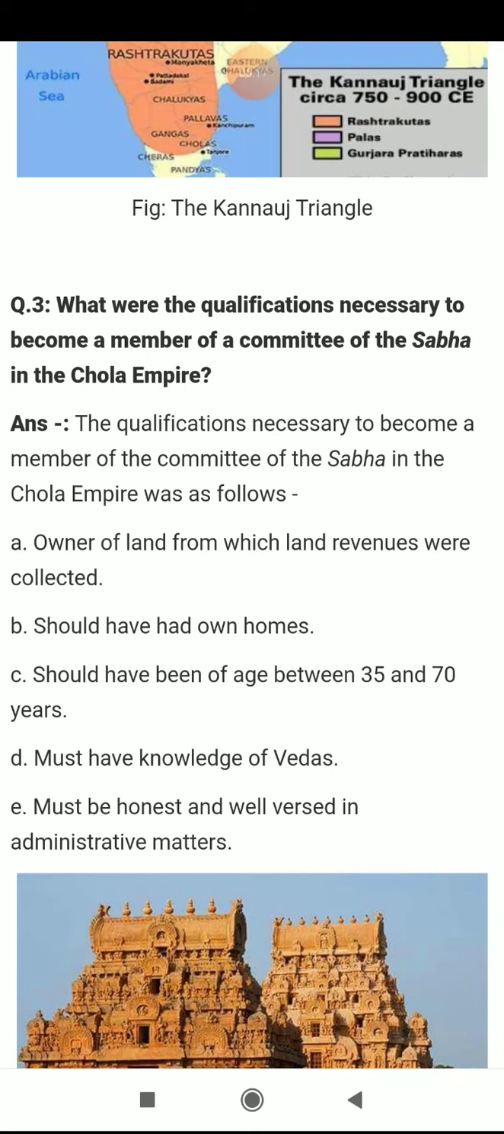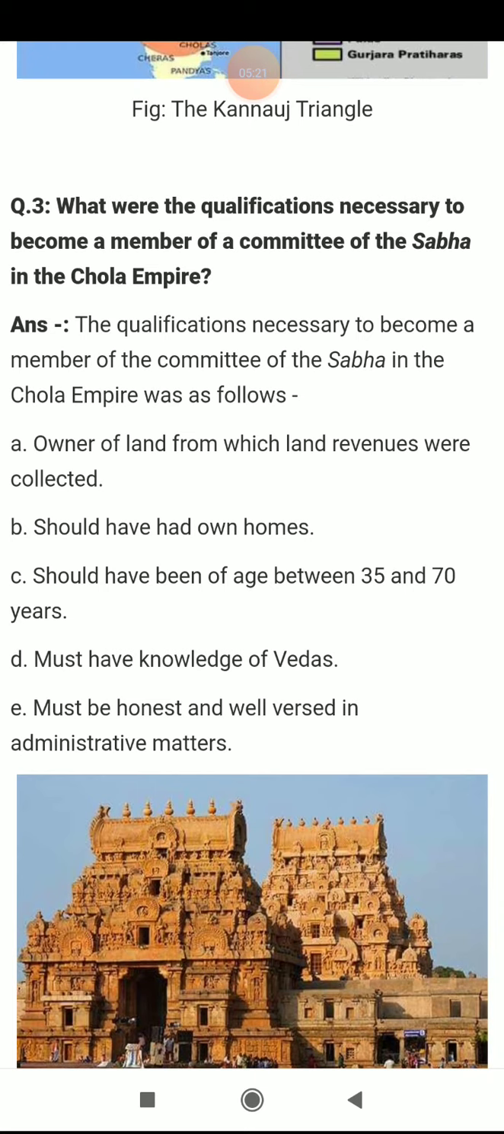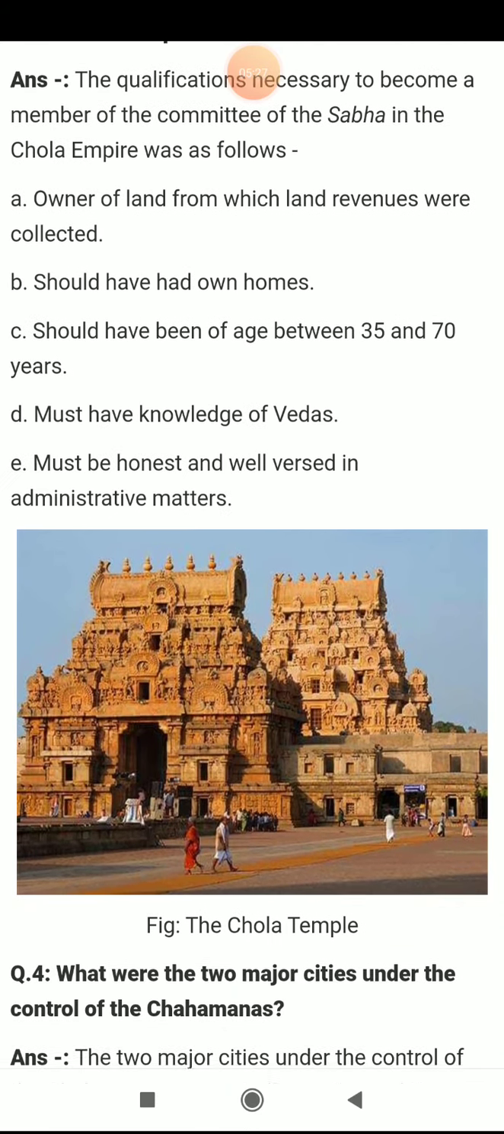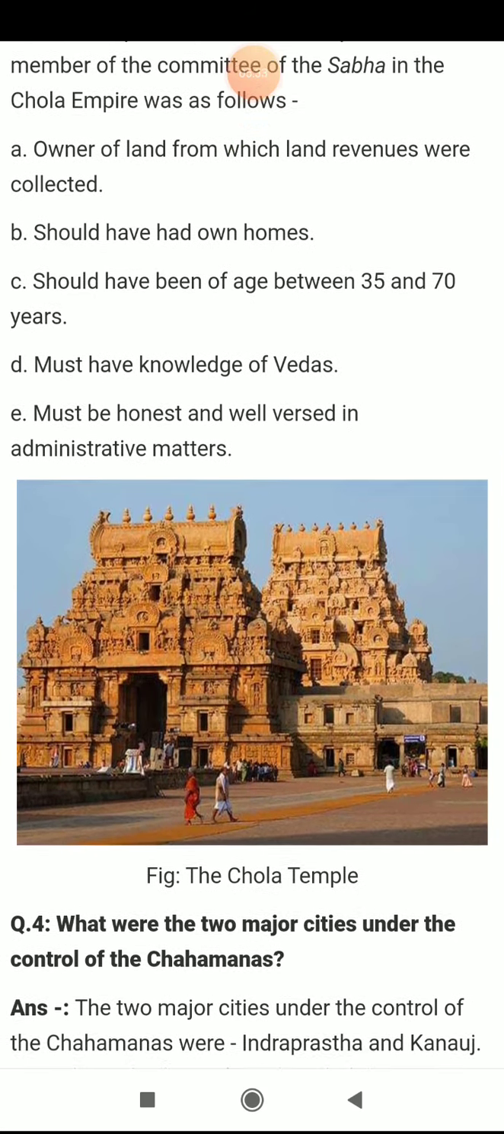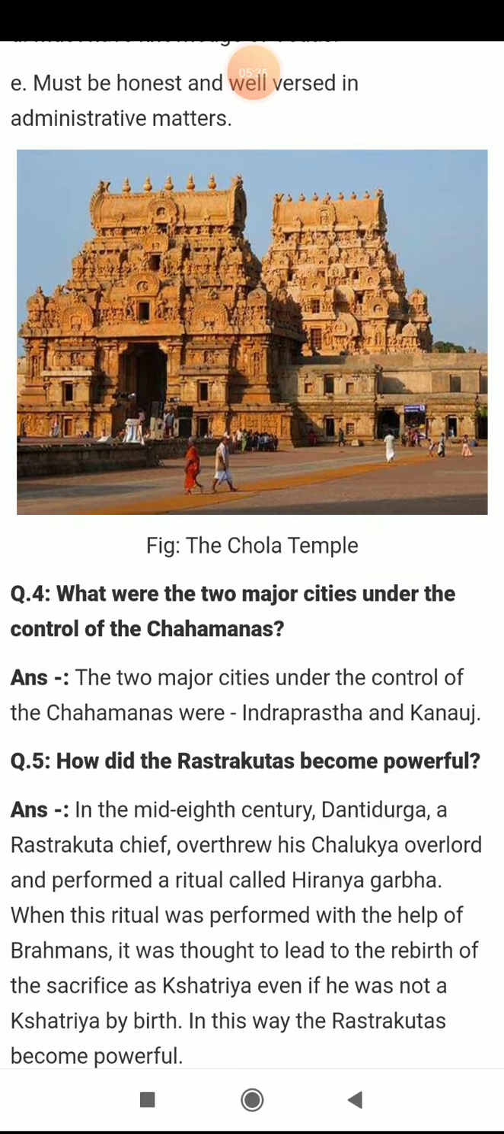Okay, so they must have knowledge of the Vedas, if we see the religious purpose. They must be honest and well versed in administrative matters. So they should have all these qualifications if they want to become a member of the Sabha. Right, next question: you can see the Chola temples, so many temples were made during the empire of the